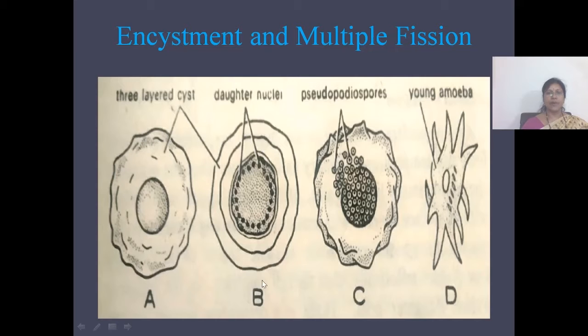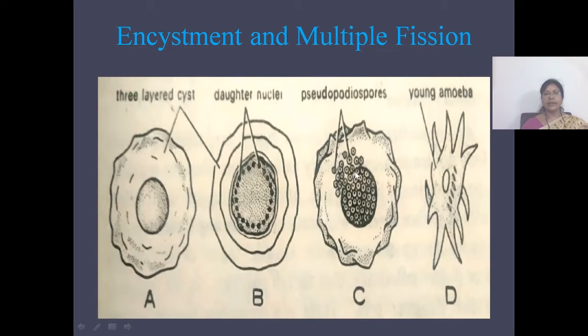Three coats are formed around the amoeba to protect it from the unfavorable conditions. And the nucleus will divide into many daughter nuclei, arranged in the periphery. Later on, cytoplasmic division takes place, and each nucleus will be surrounded by a bit of cytoplasm, and these are called pseudopodiospores.